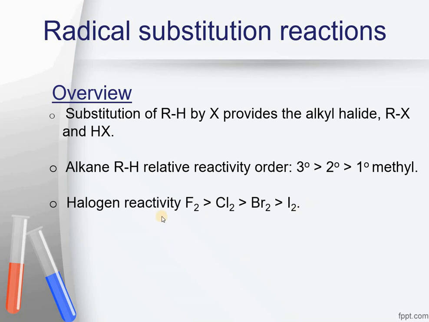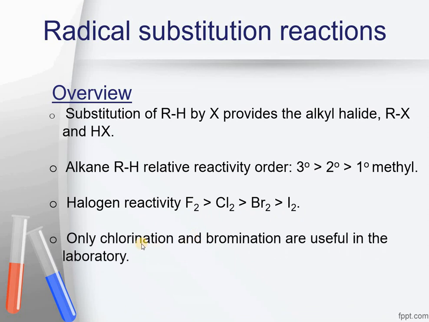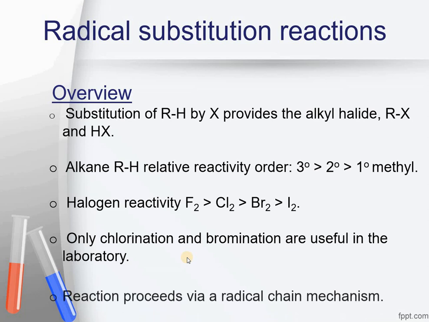As for the halogens' reactivity towards substitution, fluorine is very much reactive. It is that reactive that the reaction usually explodes. Chlorine reacts at a good rate, and bromine also shows a good reaction. Iodine is too slow, so reactivity for chlorine and bromine is quite good, but for fluorine and iodine it is not noticeable. So we are going to discuss only chlorination and bromination in the case of substitution reactions.